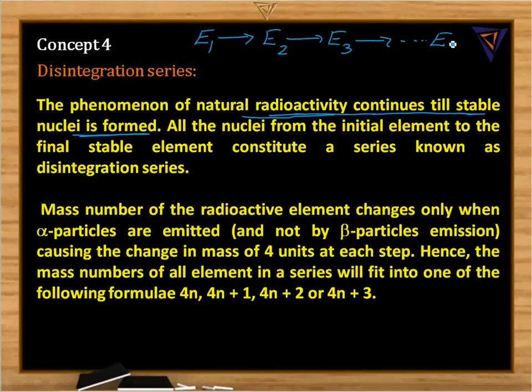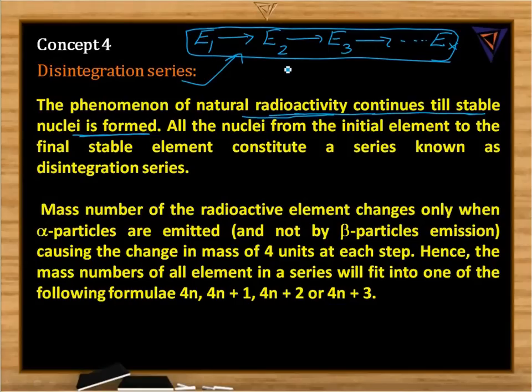Let me write it as E1. This entire series of elements which are formed during the disintegration of this particular element E1 is called the disintegration series. I repeat, the phenomenon of natural radioactivity continues till a stable nuclide is formed, and all the nuclides from the initial element to the final stable element constitute a series, known as the disintegration series.